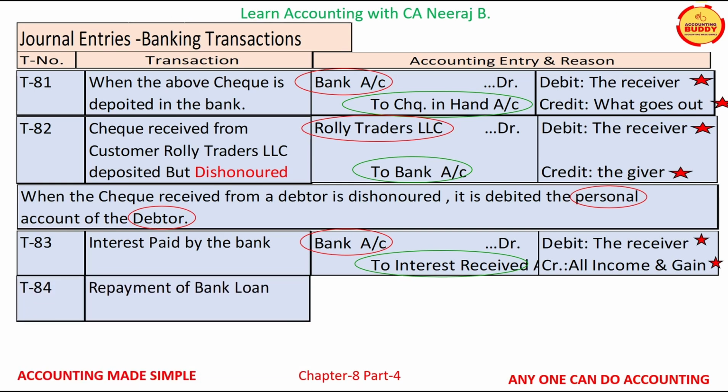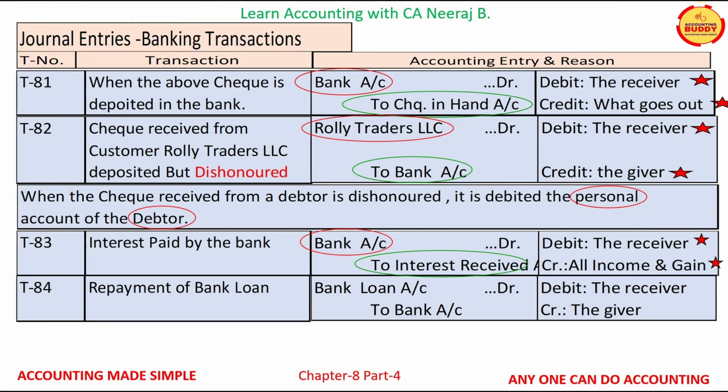Transaction T84 is repayment of bank loan. The two accounts which are affected are bank loan account and the bank account. Bank loan account is a personal account, and as per personal account rule, debit the receiver. Bank account is also a personal account, and as per personal account rule, credit the giver.